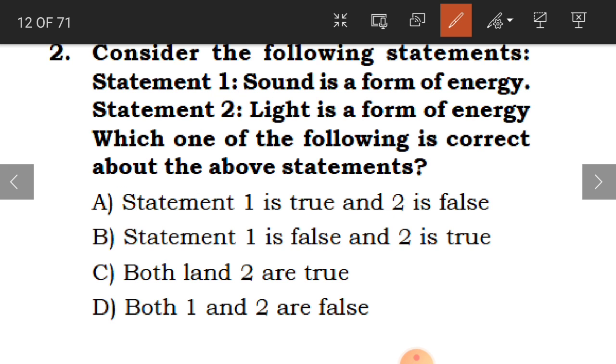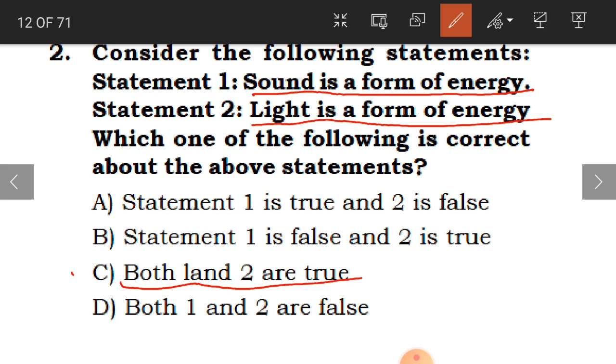Clear? Now, second one is, consider the following statements. Statement 1, sound is a form of energy. Second one, light is a form of energy. And which one of the following is correct about the above statements? Is it statement 1 or statement 2? Here both the statements are true. Okay, so C, both 1 and 2 are true. So this is the correct answer.